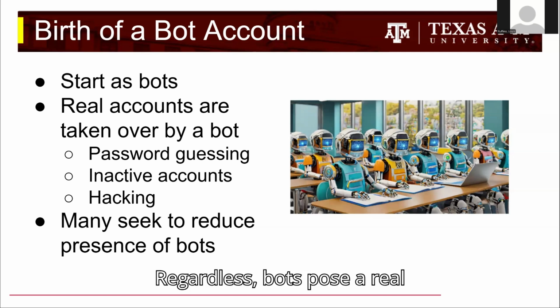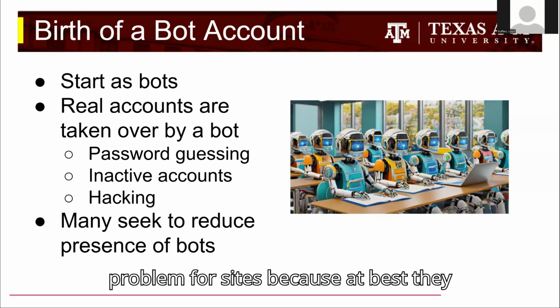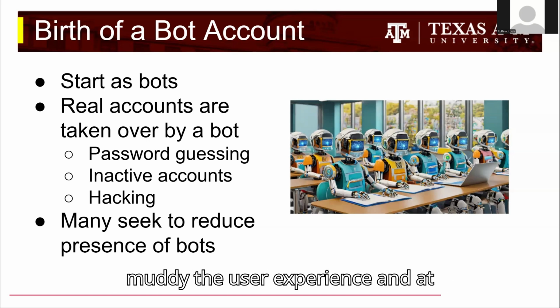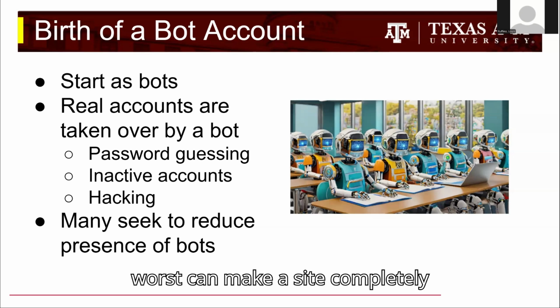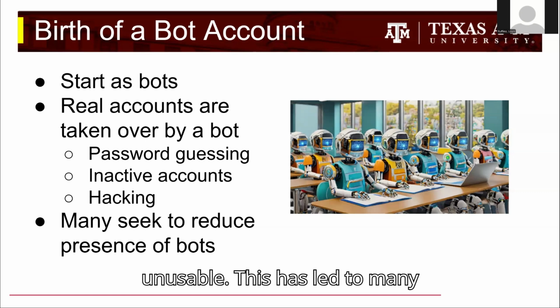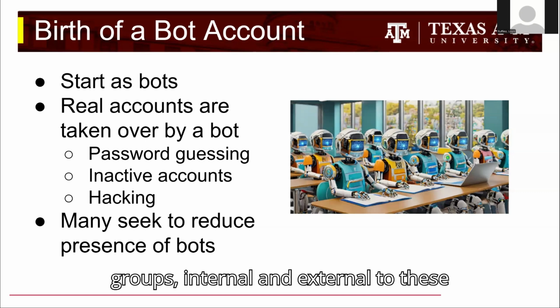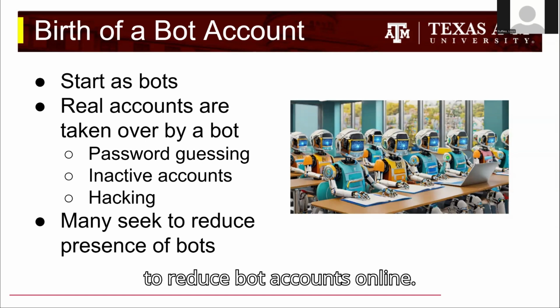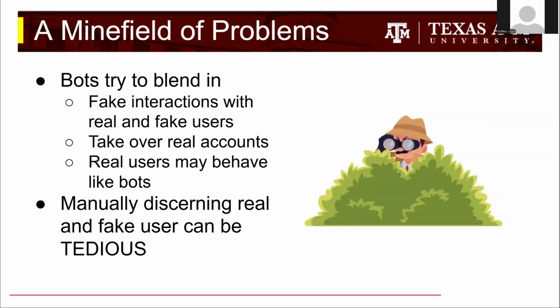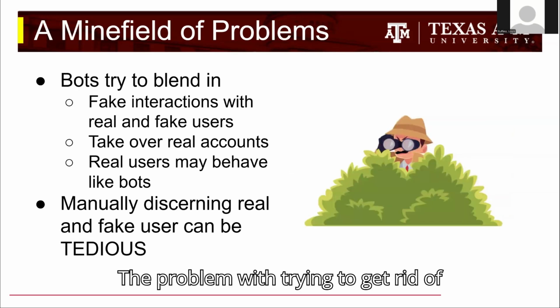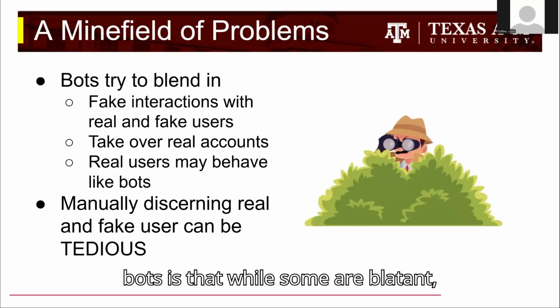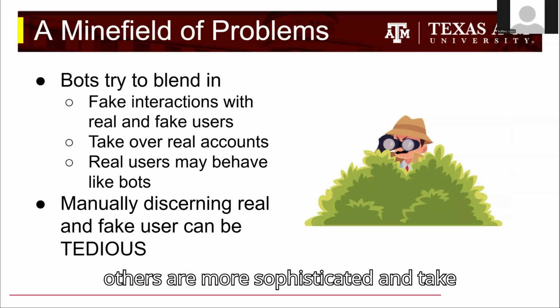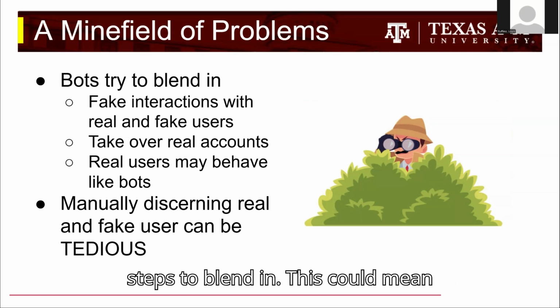Regardless, bots pose a real problem for sites because at best, they muddy the user experience, and at worst, can make a site completely unusable. This has led to many groups, internal and external to these social media sites, to research ways to reduce bot accounts online. The problem with trying to get rid of bots is that while some are blatant, others are more sophisticated and take steps to blend in.